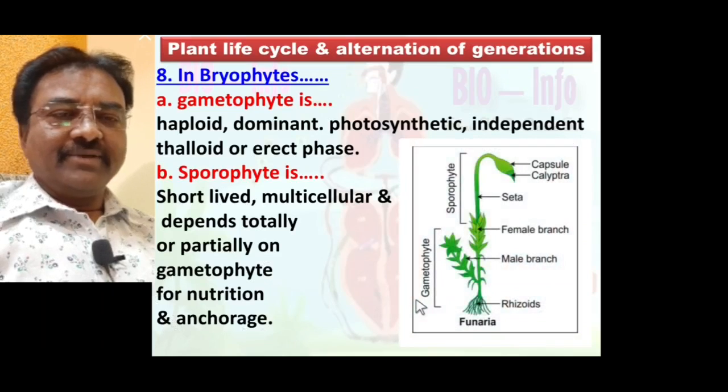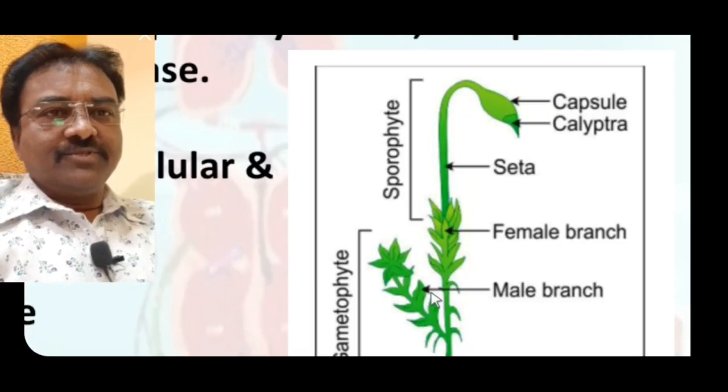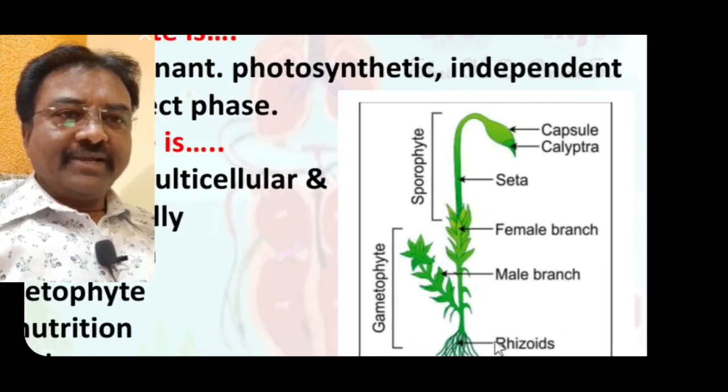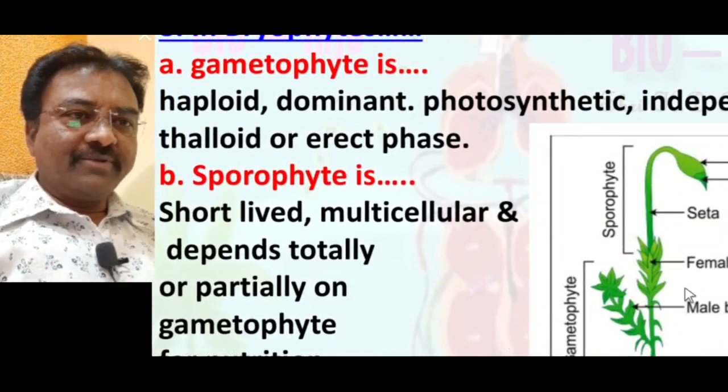Seen in the diagrammatic representation, bryophytic sporophyte and gametophyte. Here the gametophyte is haploid in number of chromosomes, dominant, expresses itself, photosynthetic pigments are present, independent, prepares its own food material, thalloid or erect phase, because we do not identify root, stem and leaves.